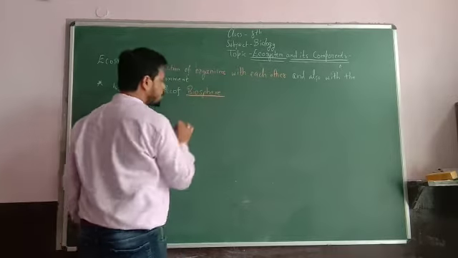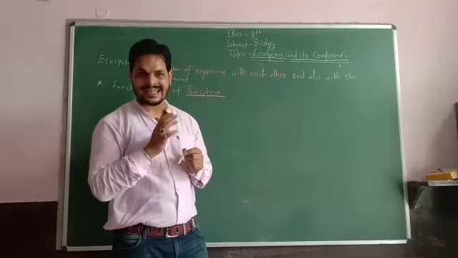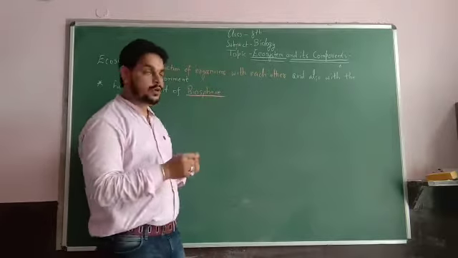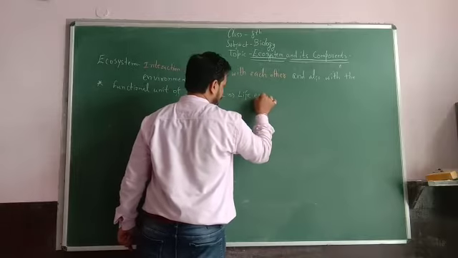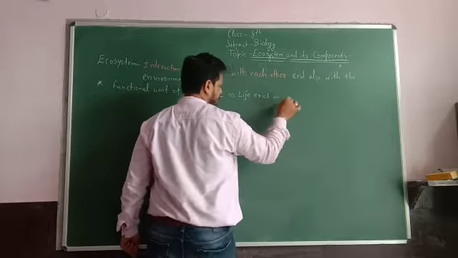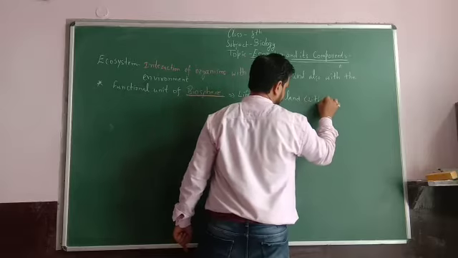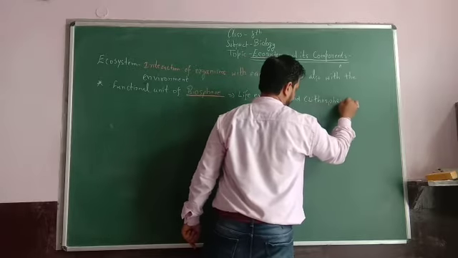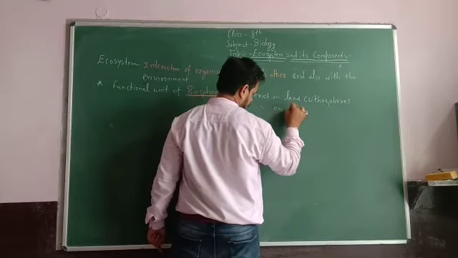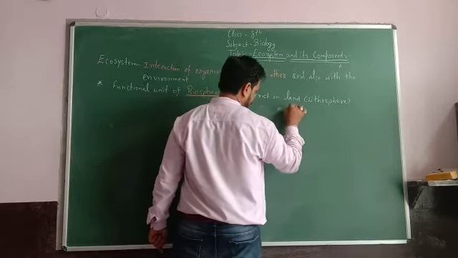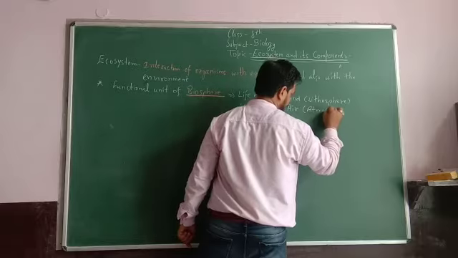Now what is the biosphere? The biosphere is the part of Earth where life exists. Life exists on land, which is called the lithosphere. Life exists in air, which is called the atmosphere.